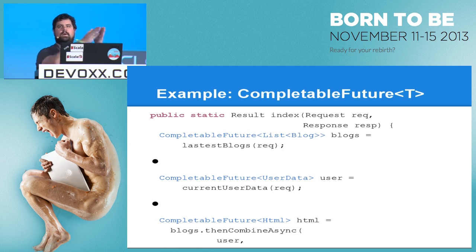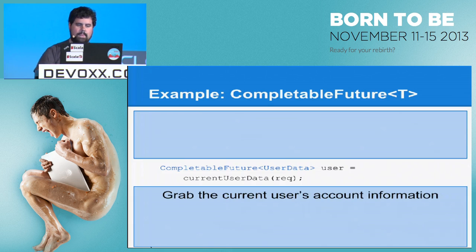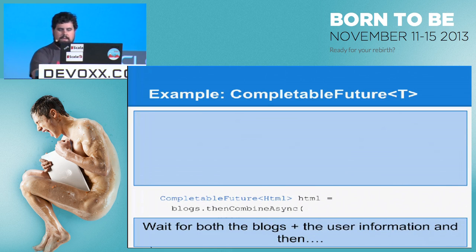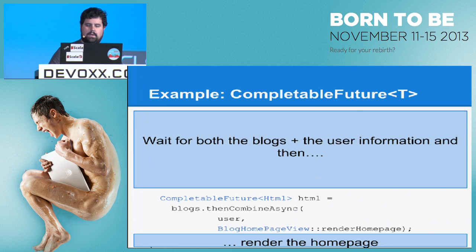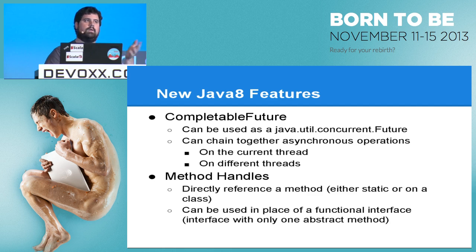So the Play Web framework actually is 100% asynchronous, so this is how it's going to look. Grab latest blogs, grab the current user, wait for both the blogs and the user, render the home page, and then tell the web framework to render. Okay? So let's look at the new features that were in there that I'm glossing over.